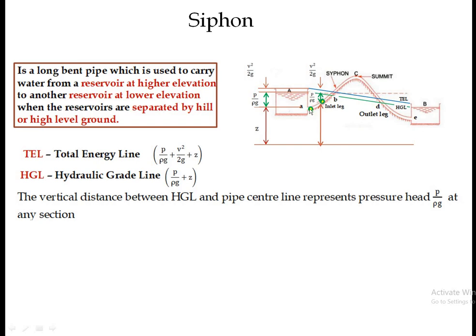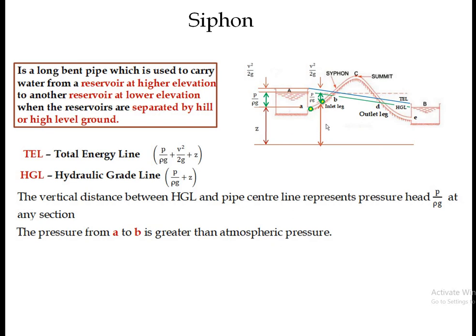So that means the pressure here is greater than atmospheric pressure, and as the fluid moves in the siphon in the rising portion, or in the upward direction, the pressure starts to decrease. So at this point the pressure decreases. Again, it moves to this point, the pressure decreases, and the pressure starts to decrease from A to B. So the second thing is that the pressure from A to B is greater than the atmospheric pressure.